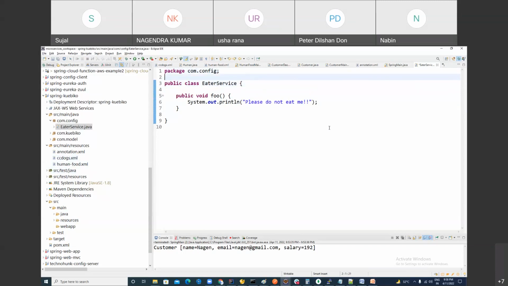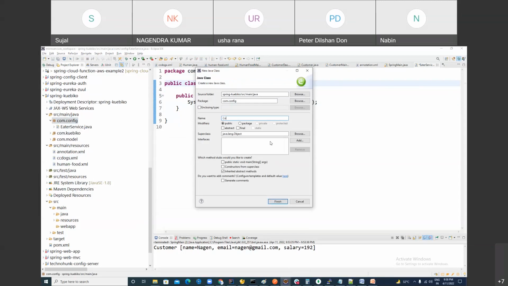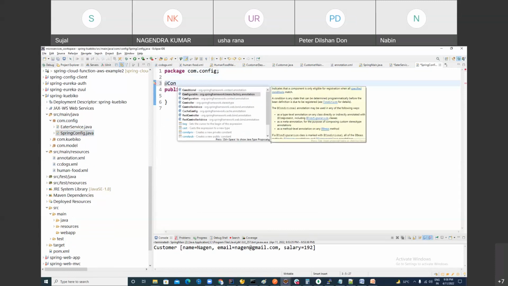So what you can do is for this you can use annotation. But let me make a bean of it with Java based configuration, right? So you have to make a config file. You can give any name to it, any name, right? Spring config. You want to make a bean of it, and here you can put annotation configuration.